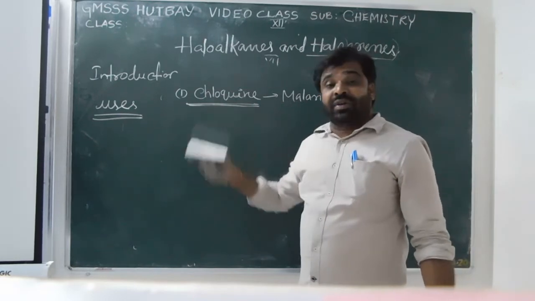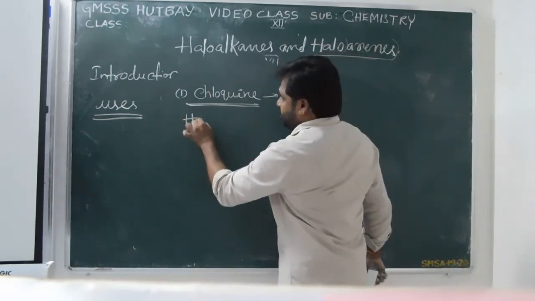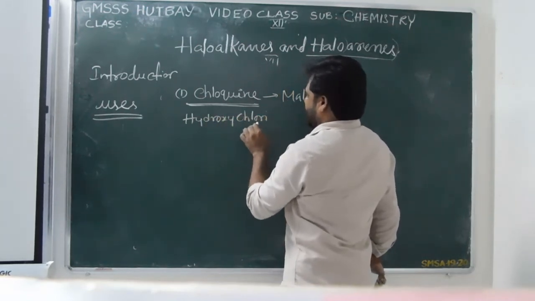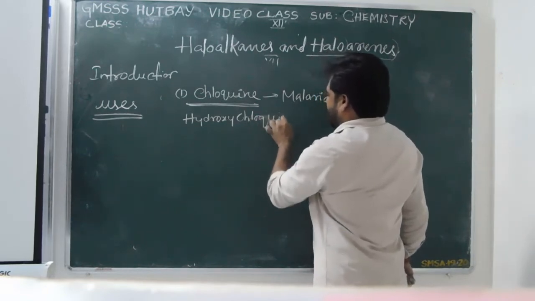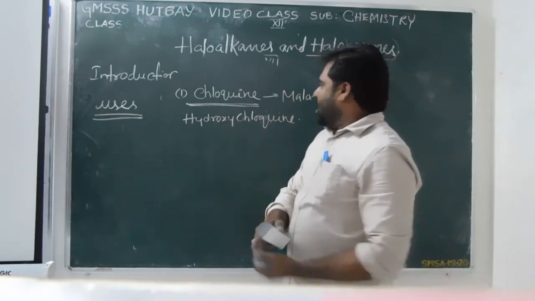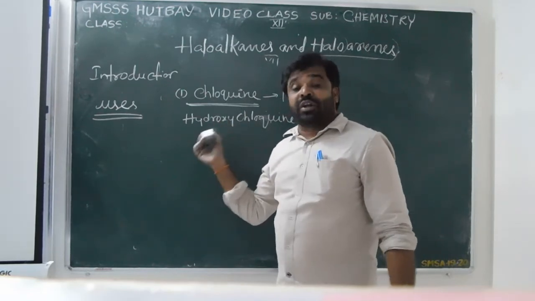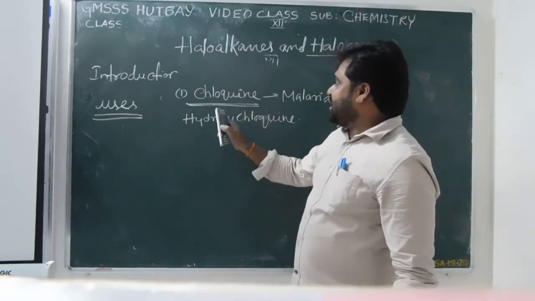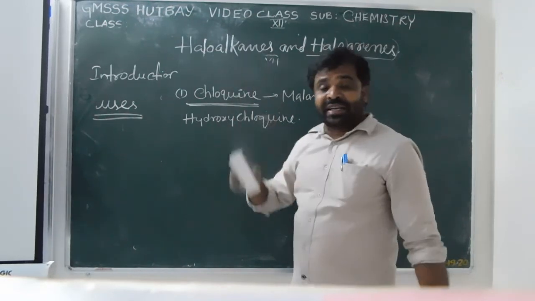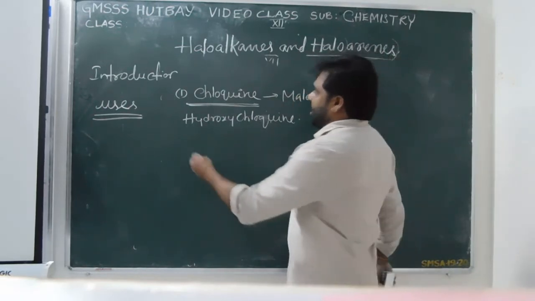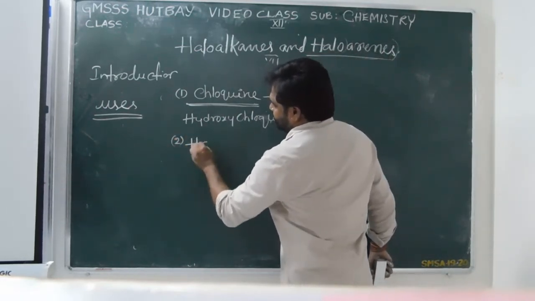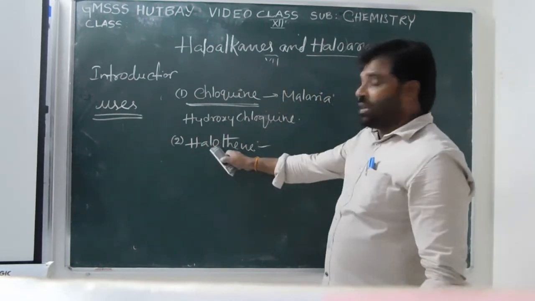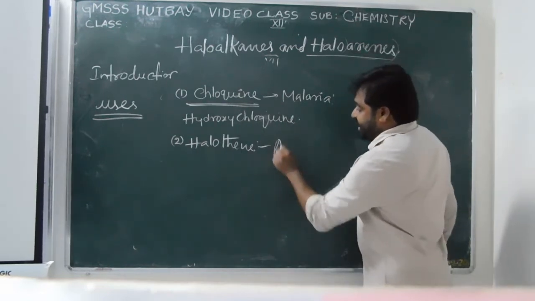Nowadays you are hearing about chloroquine and hydroxychloroquine. Hydroxychloroquine is nowadays used for controlling corona disease, COVID-19, also. That means this one is also a halogen containing organic compound. Okay. The next one is halothane. This medicine, halothane, is an anesthetic agent.